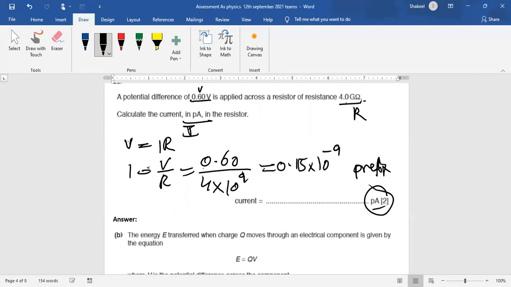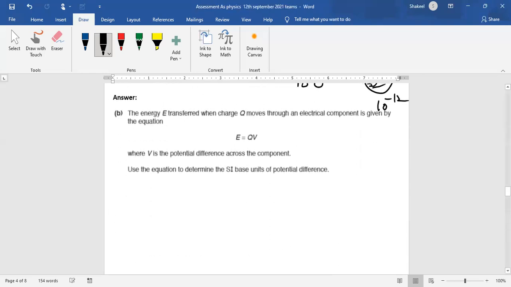Now we have to express that in pico, and you know pico is 10 power negative 12. So what you have to do is split minus 9 such that it becomes minus 12. So 0.15 into 10 power 3 into 10 power minus 12. At place of minus 12, the pico is already written. So you will multiply 0.15 with 10 power 3, which will be 150. So that is 150 pico ampere.